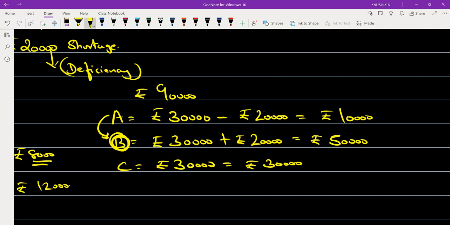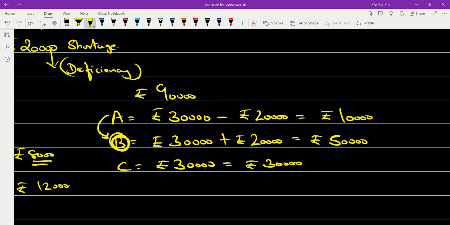When you subtract from a particular partner's profit, you are debiting that value. When you add that amount to someone, it is crediting that account. So that is the concept: when you subtract an amount from someone it is debited, and when you add it to someone it is credited.